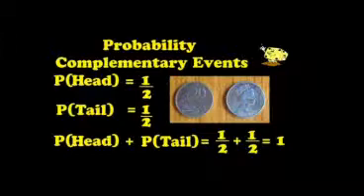If we add these together, the probability of a head and a tail is a half plus a half, which equals 1.